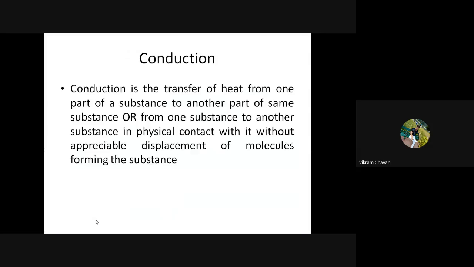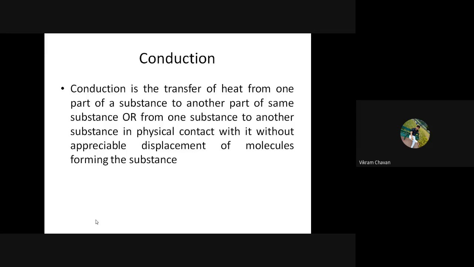Okay, so we are moving towards our main core part now. We have discussed that heat transfer is defined as the transmission of energy from one region to another region as a result of a temperature gradient. And this heat transfer takes place by three modes of heat transfer. One is conduction, second is convection, and third is radiation. These are the three basic modes of heat transfer.